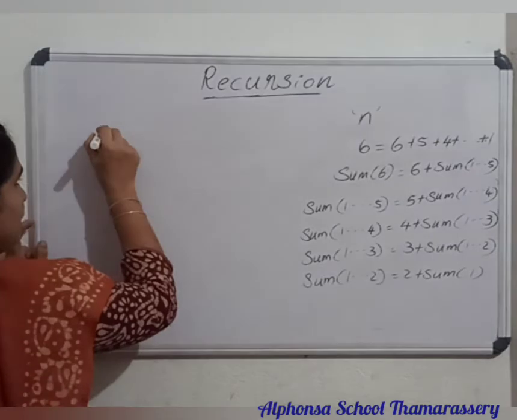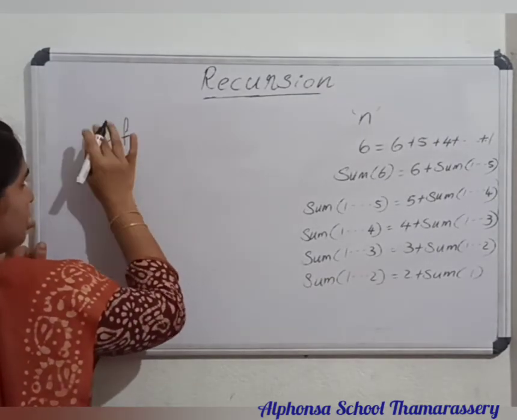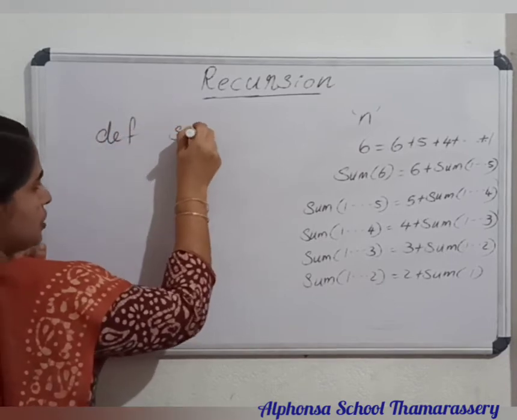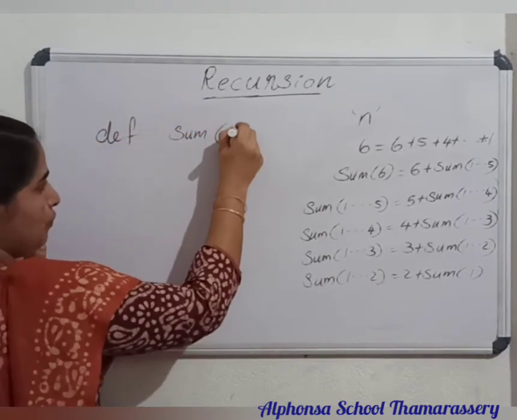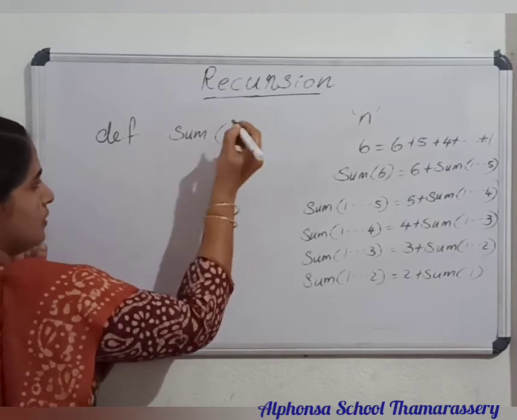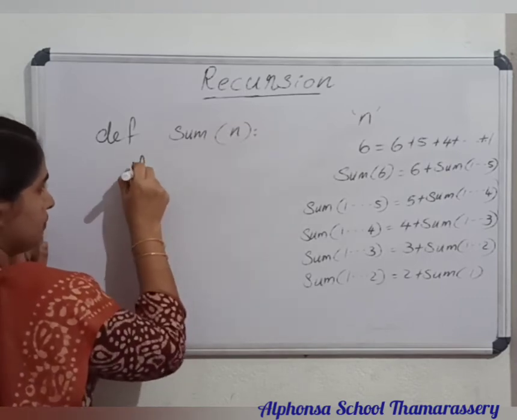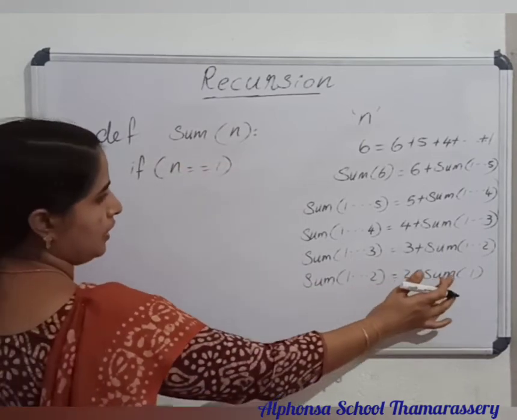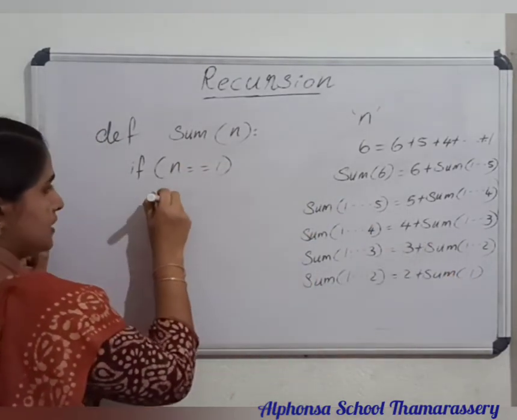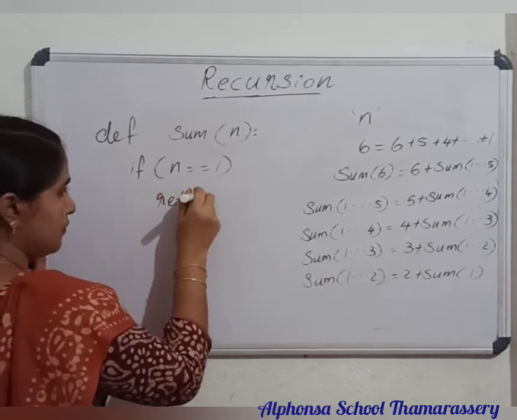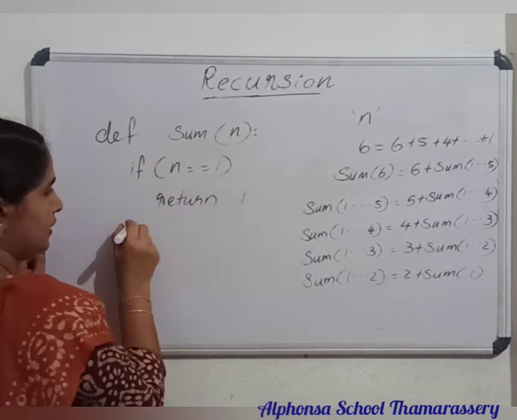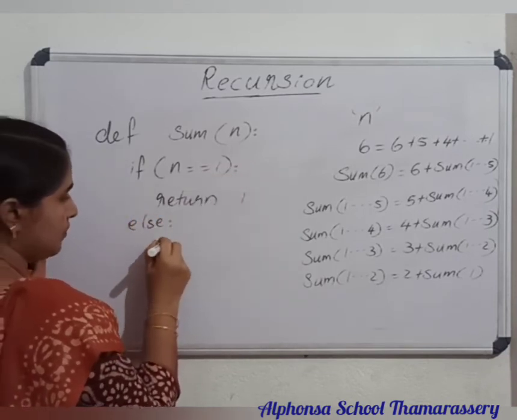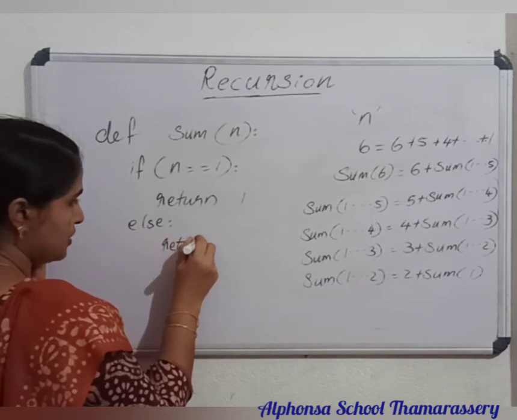So we can write the definition, def. I am giving the function name as sum only, sum of n. Then give the condition: if n equal to 1, then the result is 1. So we can write the return statement with 1 only, return 1. Then the else case. Else we can return something else. Can you say what it is?